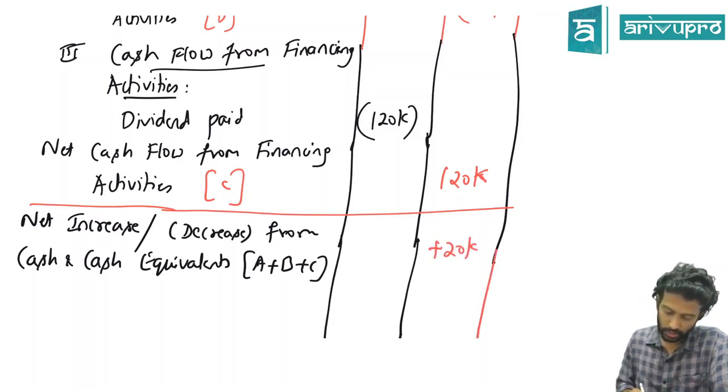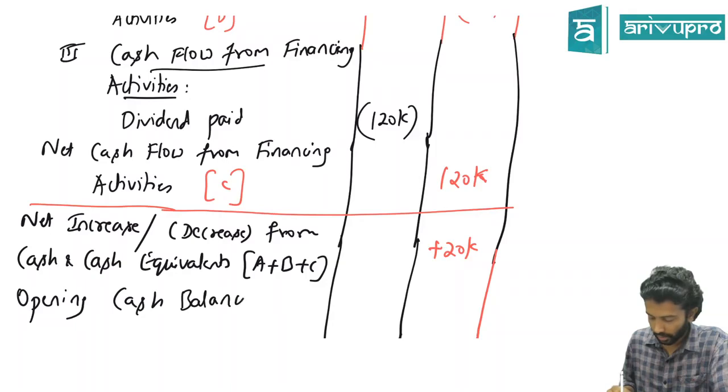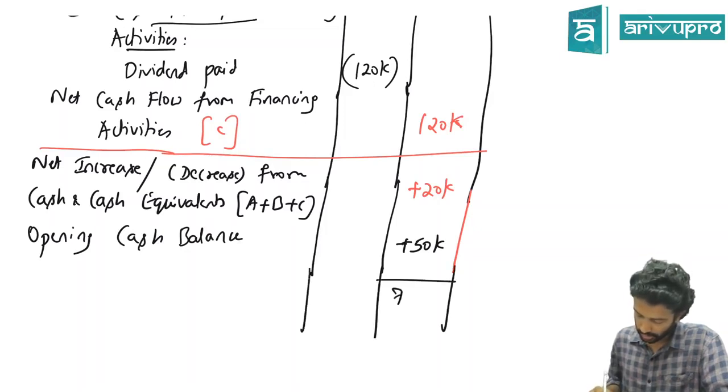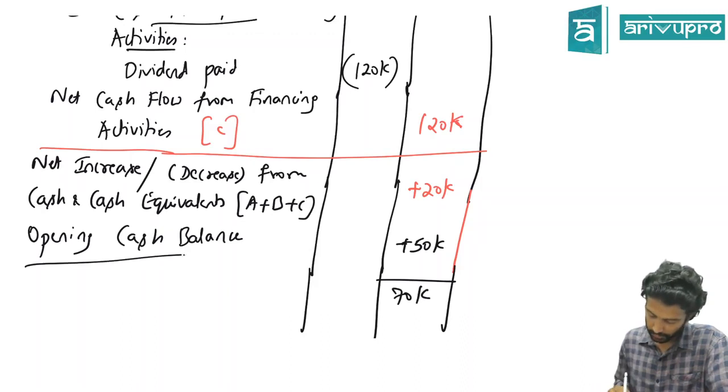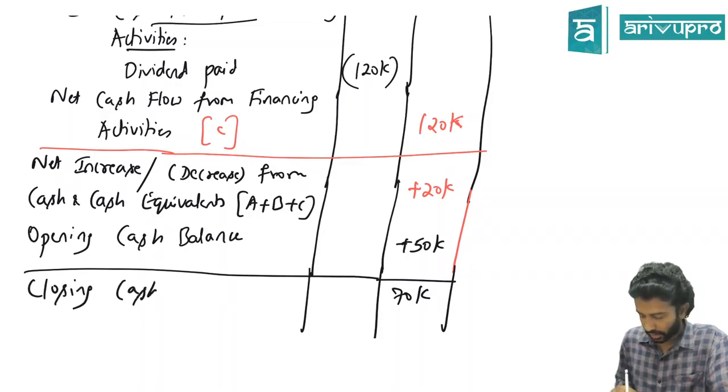It seems that we should add the opening cash balance. How much is the opening cash balance? They have given 50,000. That means compulsorily we should get what? Closing balance. We are getting 70. How much have they told in the problem? 70. That means whatever we did is correct.